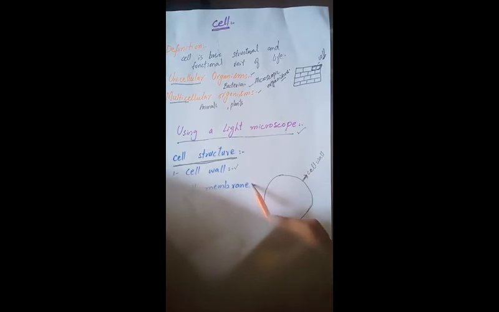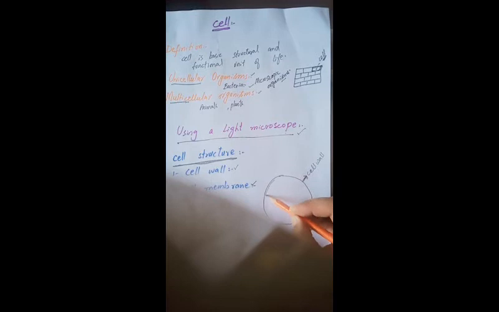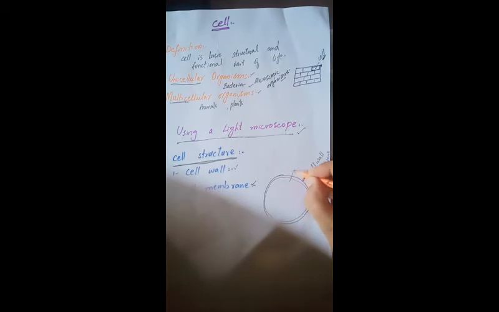After cell wall, there is cell membrane. Inside the wall, there is a thin membrane called the cell membrane. Cell membrane is present in both animal cell and plant cell. This is cell membrane. What is function of cell membrane? Cell membrane allows the transport of material inside and outside of the cell.